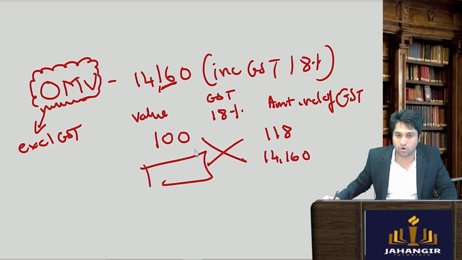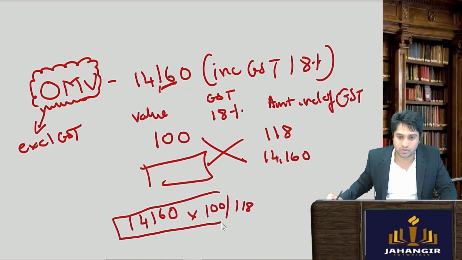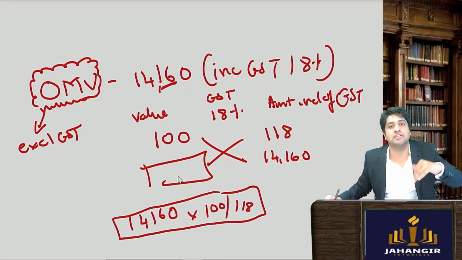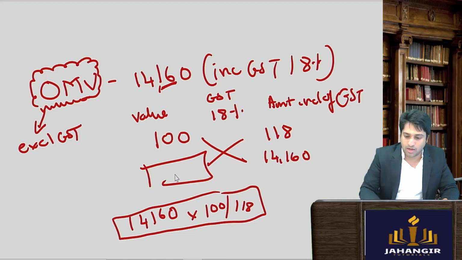I want to find out what is the value. This will be ऐसा cross multiply करेंगे. So 14,160 into 100 divided by 118. You will get your answer. Okay. So this is kind of a reverse calculation that you need to do. Another way of looking at it, there are multiple methods. It's a really simple thing. So you will say